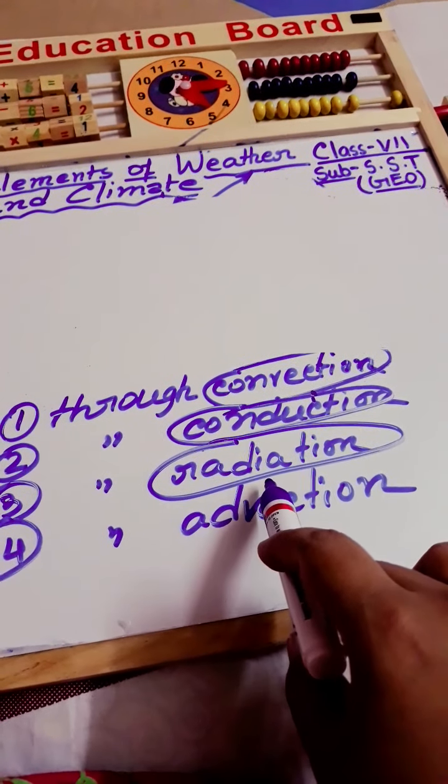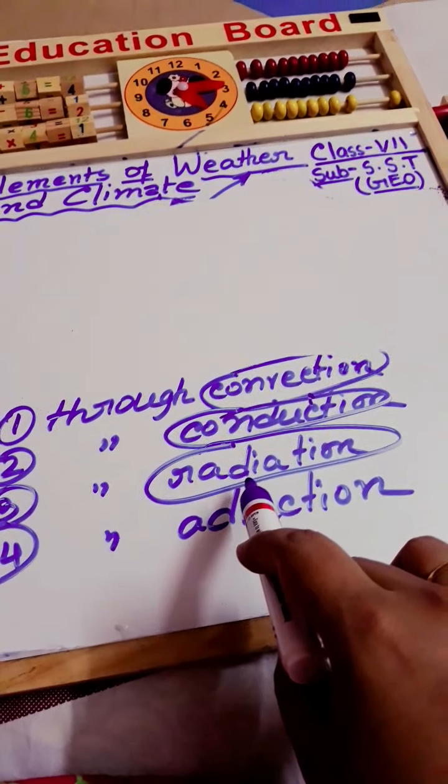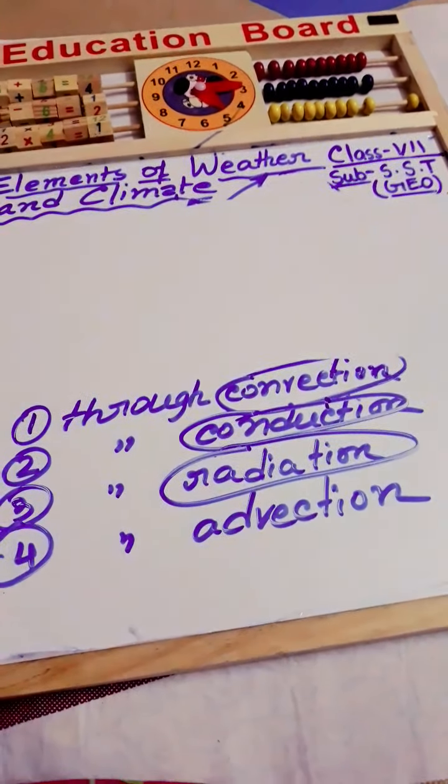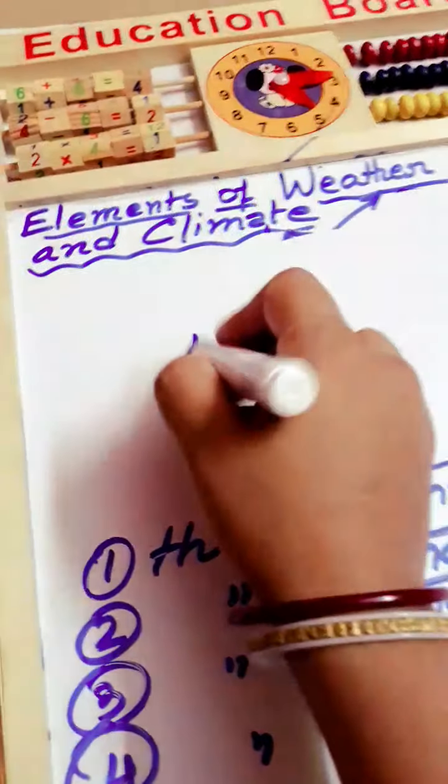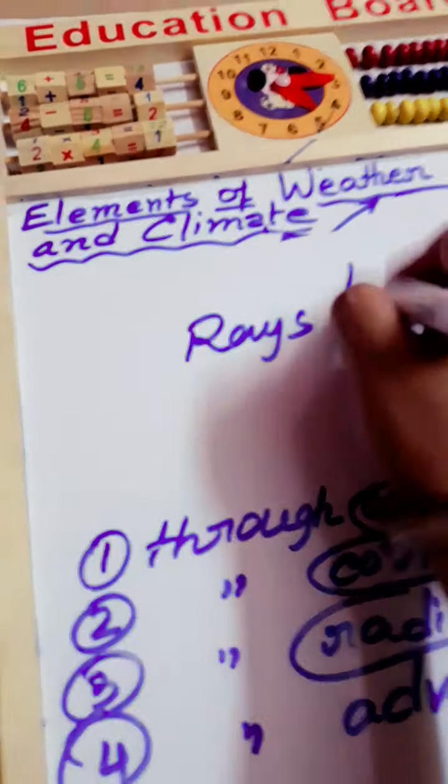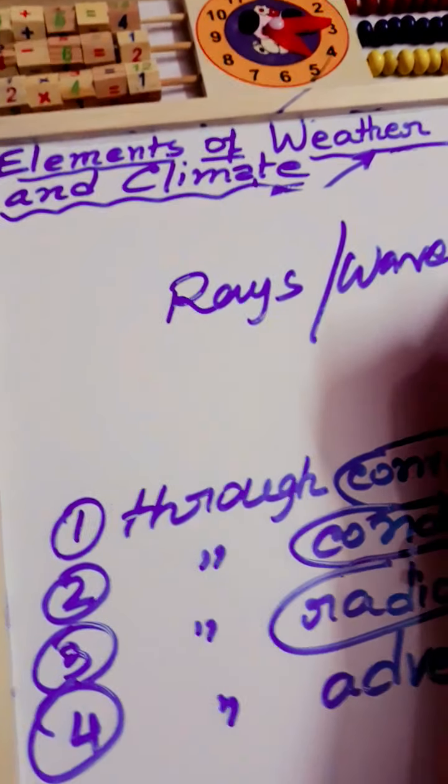But in the radiation process, the heat is transmitted from one body to another in the form of rays or waves.